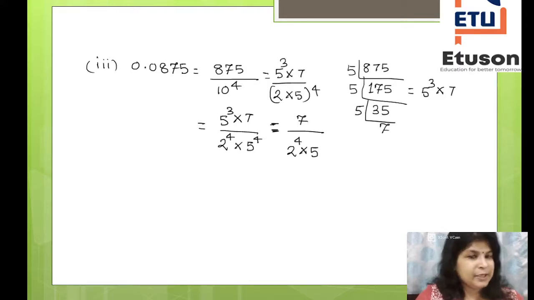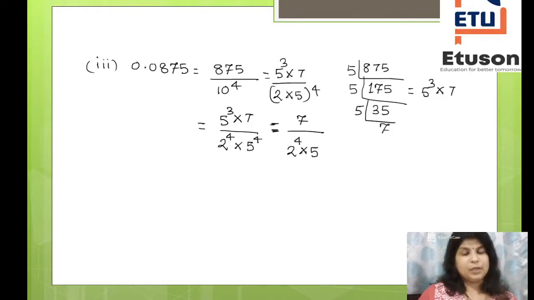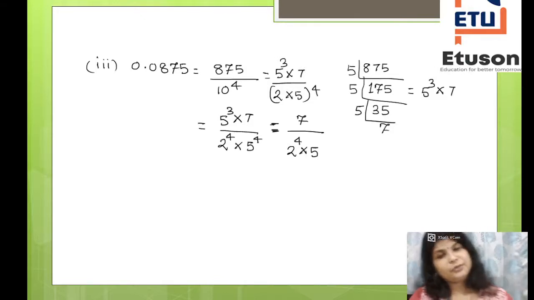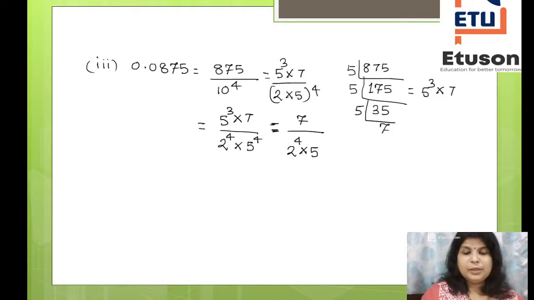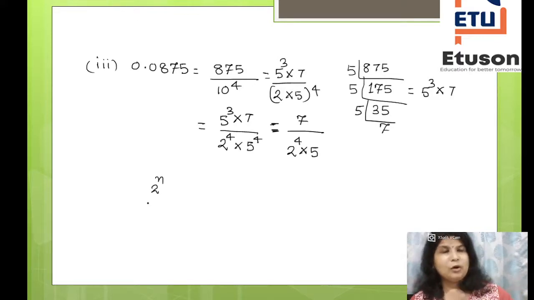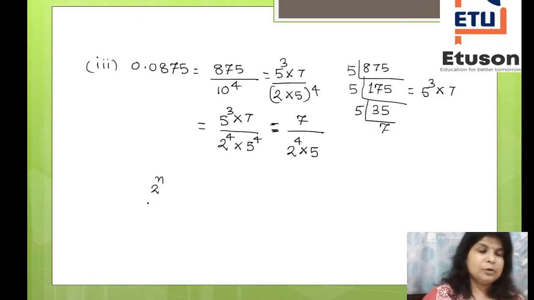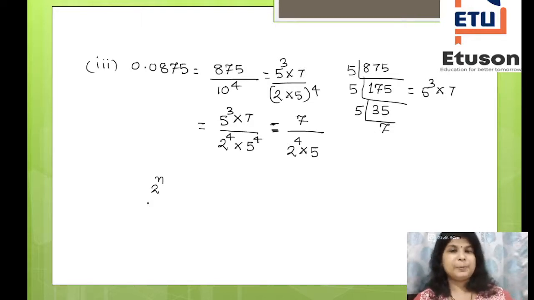So could you observe anything similar in these? What you have obtained is that for the decimals we have considered, when converted into rational numbers, the denominator is of the form of a power of 2, or a power of 5, or a combination of both of them. So either you have a power of 2, like in the first example, it is 2 to the power 3, right?